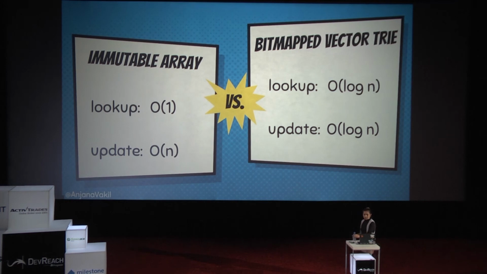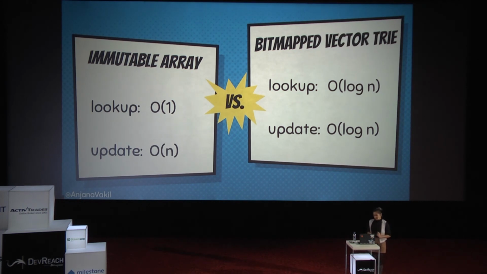So in our regular immutable array that we saw at the beginning, it's an array, so lookups are real fast. Lookups are constant time. We just grab the index and we go. But as we saw, updating an immutable array means copying the entire thing. So I have to go through every single value. So that's a linear operation.